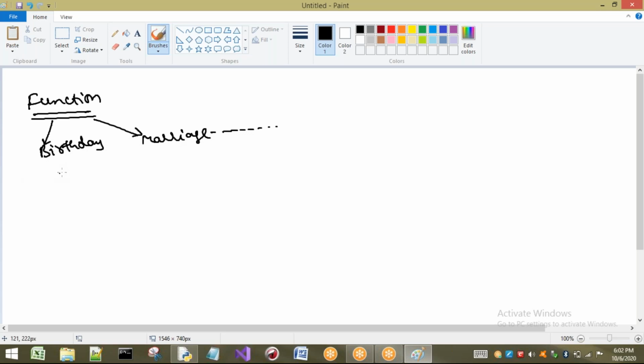So birthday means what are they going to do? They have to take gifts to the birthday, and the person celebrating the birthday has to cut the cake, and after that give some sweets to the participants. Let us consider he is also giving return gifts. After that, dinner or lunch, for example. So these are the steps that have to be followed if I am going to celebrate a birthday.